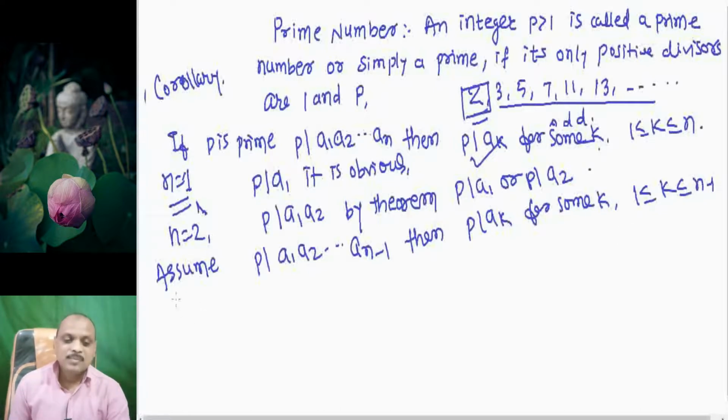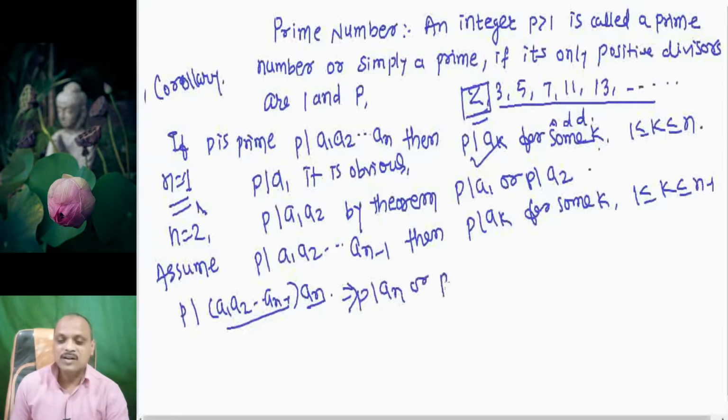Then suppose p is a divisor of a1, a2, ..., a(n-1) into an. Look at this: this is one number and this is one number, so we can apply the theorem. This implies p is a divisor of an or p is a divisor of a1, a2, ..., a(n-1). In any case, if p is a divisor of an, then we have proved it.